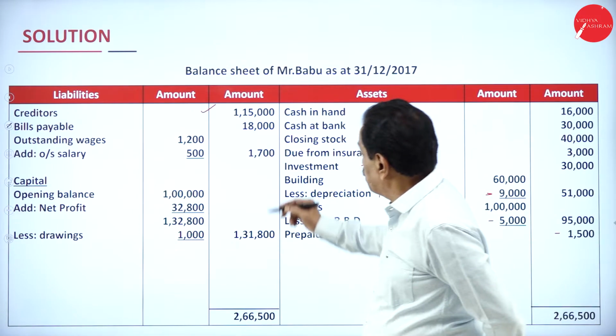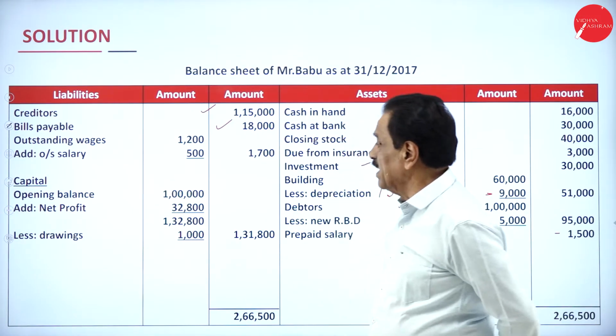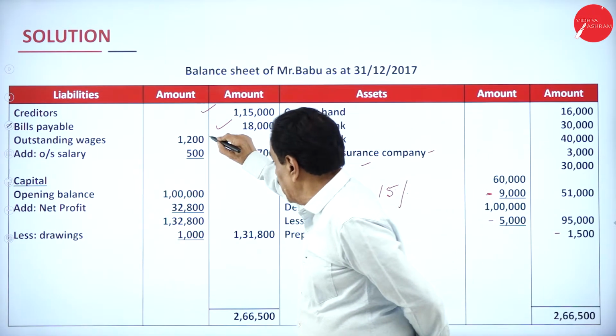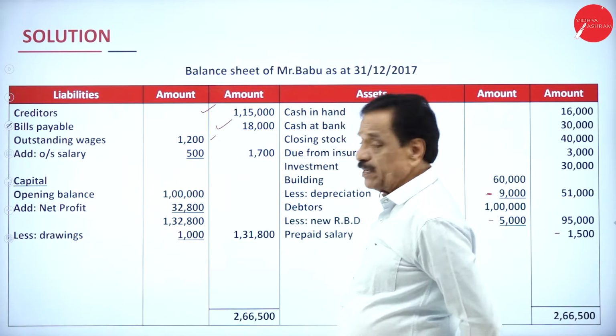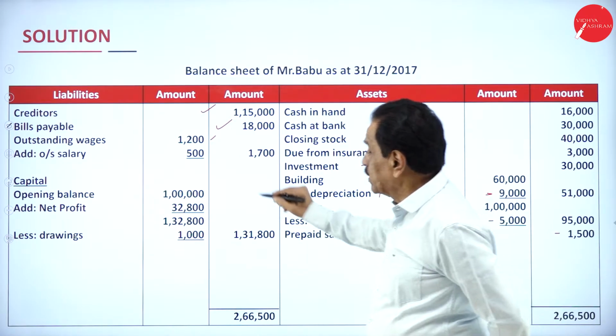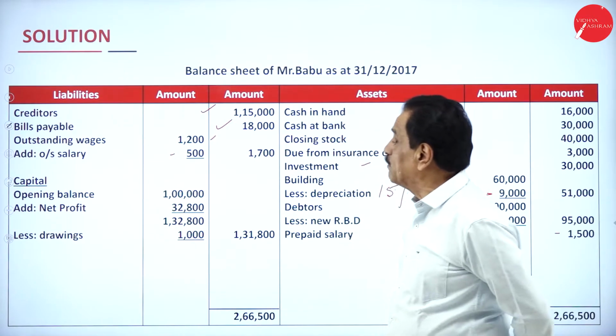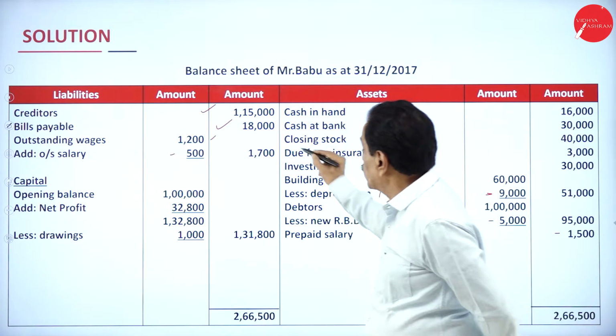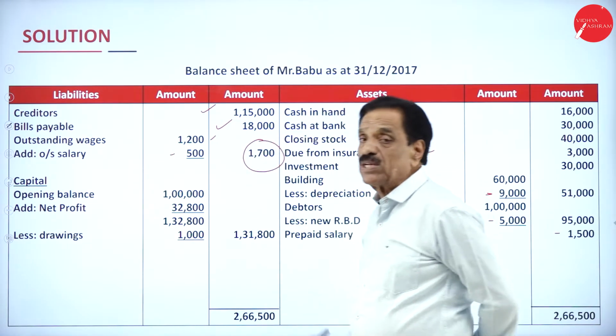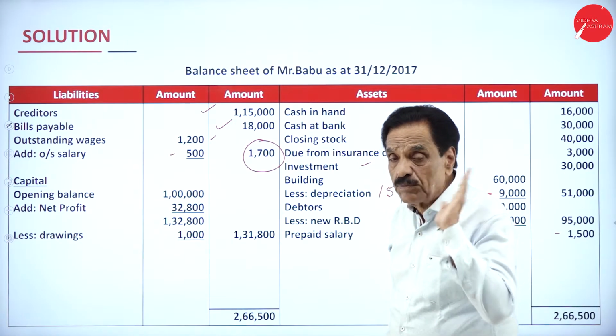How much is bills payable? 18,000. Outstanding wages is 1,200. As per the problem, outstanding salary for 1 month still payable is how much? 500. What is the total amount payable? 1,700 to be paid.